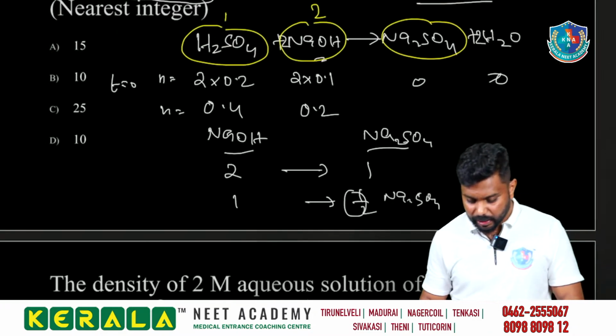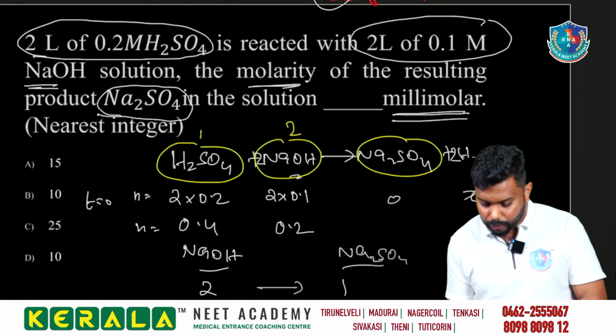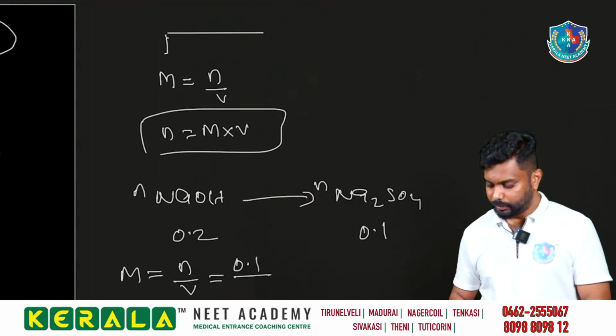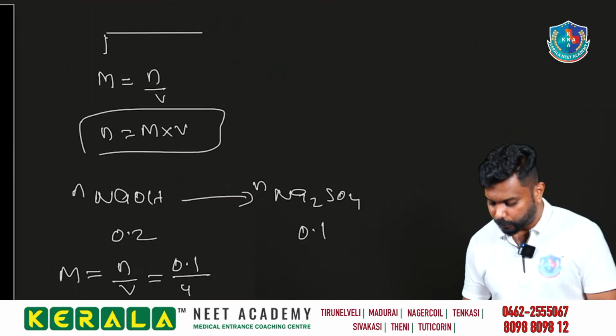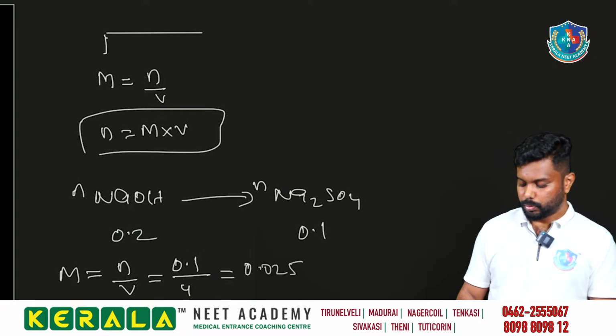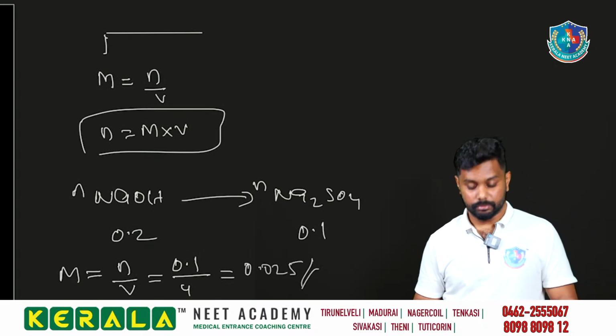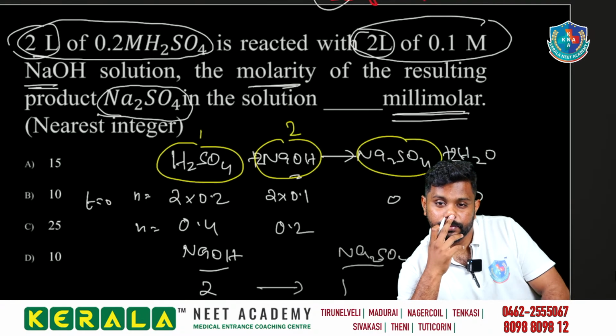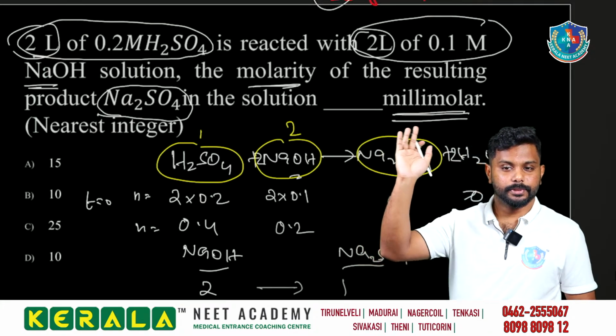Volume என்ன? Volume கிடைக்கலையா? Yeah, it is there, right? But 2 liter of the H2SO4 and 2 liter of this. Total is equal to 4. So 0.1 divided by 4, that is equal to what? 0.025. Do we have option? Option இருக்கா? இல்லையா சார்? என்ன பண்ணலாம்? Question தப்பா? No, it is not like that.